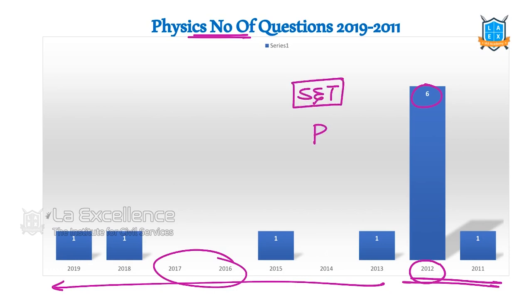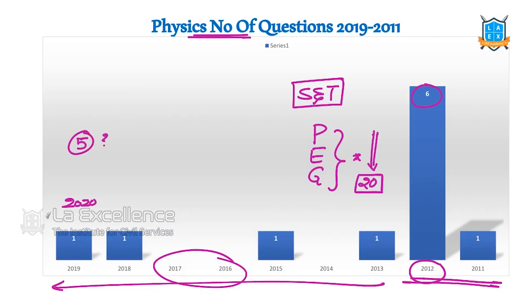If you go for polity, economy, geography, etc., you can clearly see that there is a clear trend, at least 20 questions in every question paper every year. But in science and technology, as you can see here, there is uncertainty. Suddenly, what if in 2020 they give, let's say, 5 questions from physics, 5 questions from biology, 3 questions from chemistry?